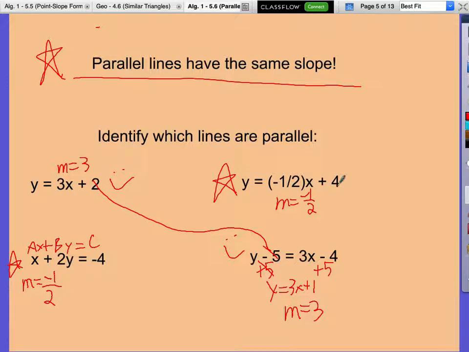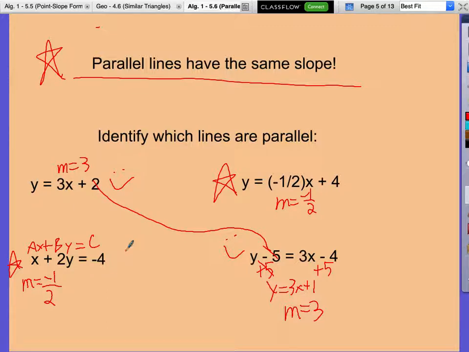But these are a different kind of 4 and a different kind of 2, so you don't know right away. You can't just look at this one and say, I know the slope is this, and so it has to be parallel to this. You have to find the slope. So you can't tell just by looking. We're not even worried about this 4. We're worried about the slope.